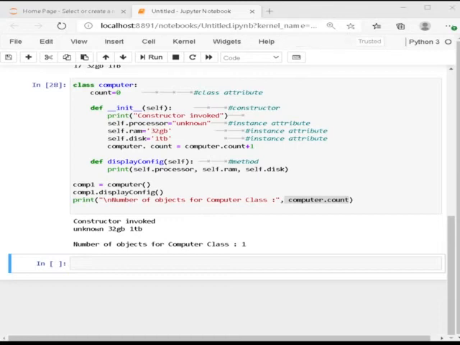Now let me talk about the constructor. In Python, the constructor method is invoked automatically whenever a new object of a class is instantiated. It is the same as the constructor in C or Java.